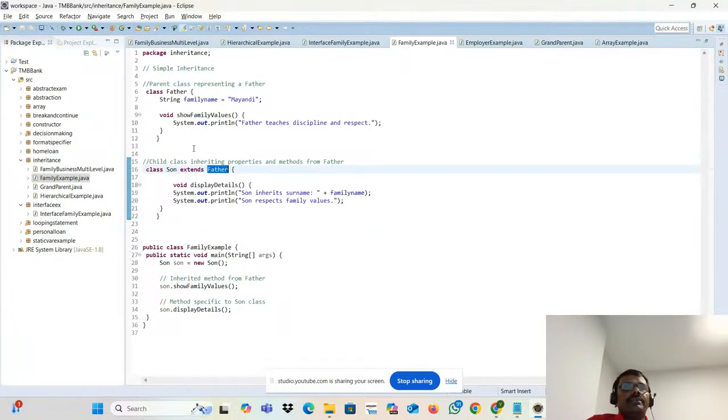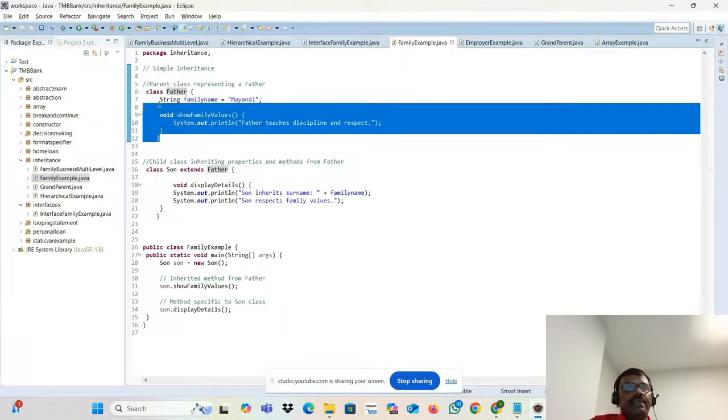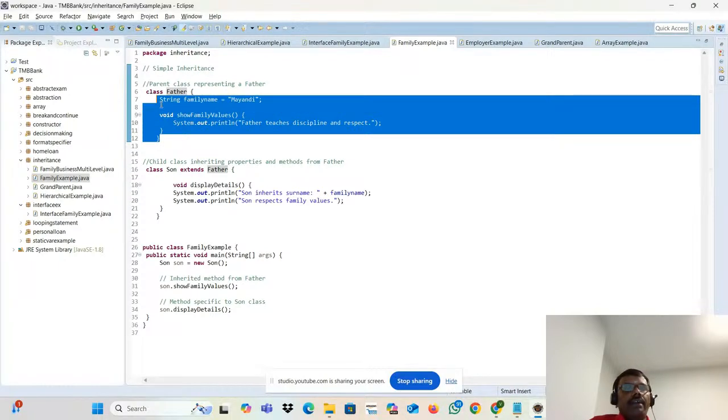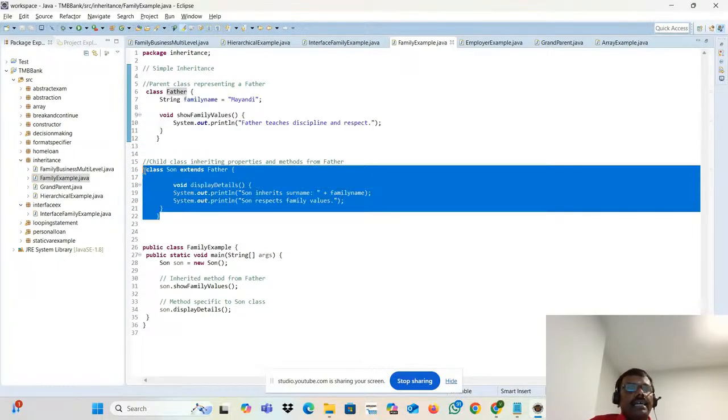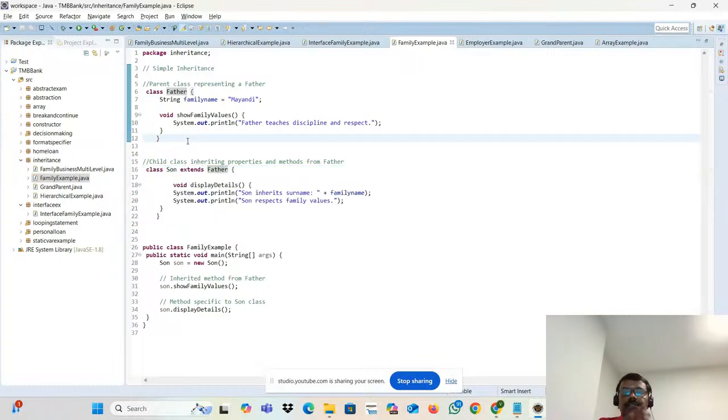What is this father? That is nothing but the parent class. So what is the concept here? Whatever stuff is present in the parent class, this class can access everything. See, in India there is a concept, right? There is a father, there is a son or child, any child, not only son. Whatever property the parents are holding, the child has the full power of accessing as well, right?